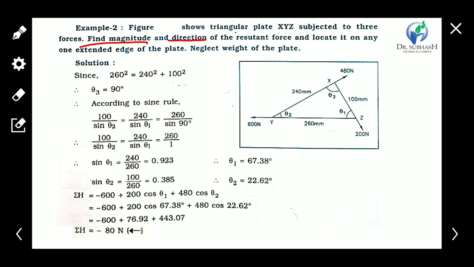Find the magnitude and direction of the resultant force and locate it on any extended edge of the plate. Neglect the weight of the plate. The weight of the plate is neglected, and it is not mentioned which one is the reference point. We have to decide that. Any edge point is considered as a reference point, and from this point we have to find the perpendicular distance to the resultant.